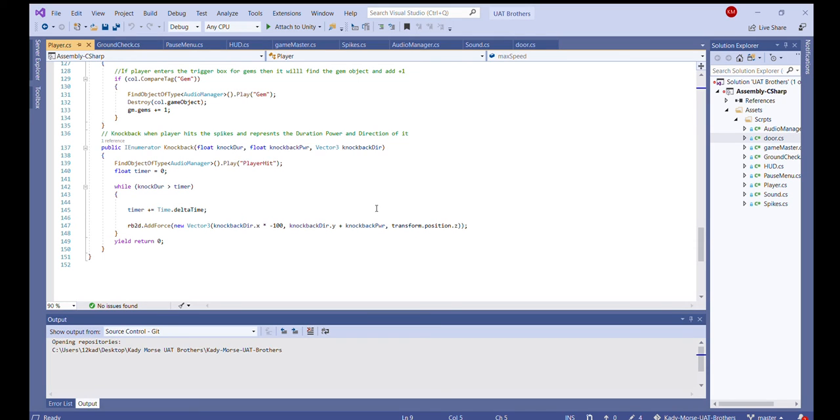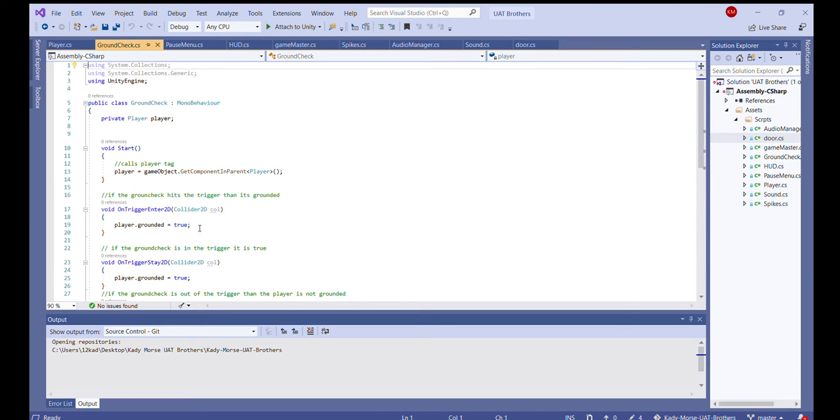Knockback, so I thought it was a cool idea to make the spikes so every time you jump on it, it causes a red flash, so it'll shoot you back. This is the duration, the power, and the position of where you should be, and this returns it.